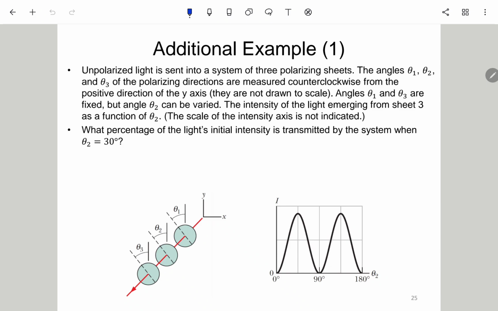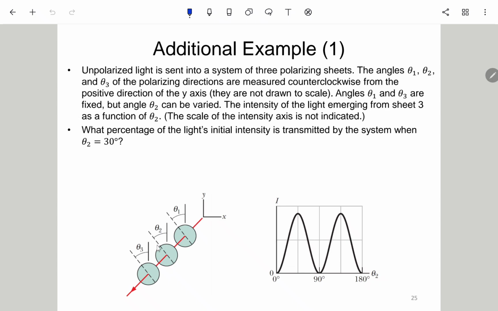Okay, so finally we have two additional problems. So this is the first one. It says unpolarized light is sent into a system of three polarizing filters. Angles theta 1, theta 2, theta 3 of the polarizing direction are measured counterclockwise from the positive direction of the y-axis. They are not shown to scale. Okay, 所以这里有三个 filter 嘛。然后有 theta 1, theta 2, theta 3，是还不知道什么角度。